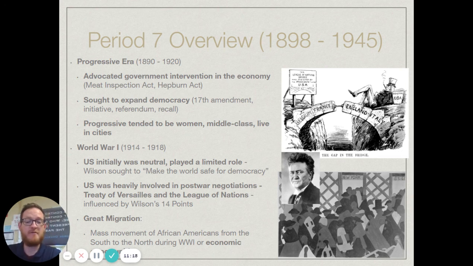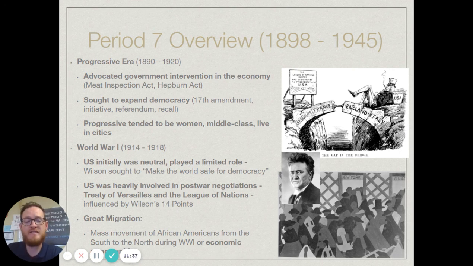Now, you will see with the progressive era that the progressives tended to be women, middle class, and they tended to live in the cities. Again, we kind of compare this with the populists, but remember the populists were mostly farmers. That's where the populist movement really got its start, was in farmers, but progressives do tend to live in the cities.